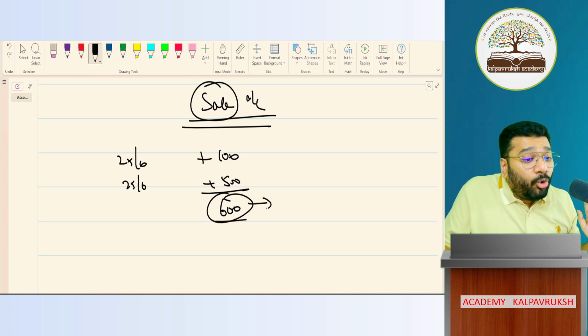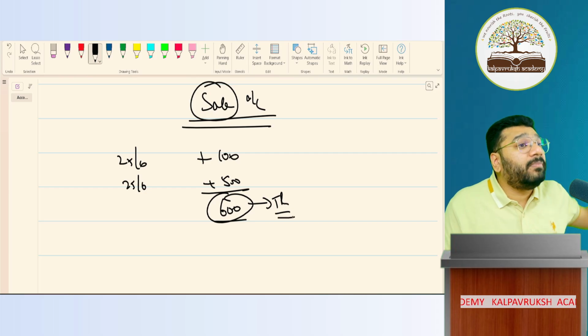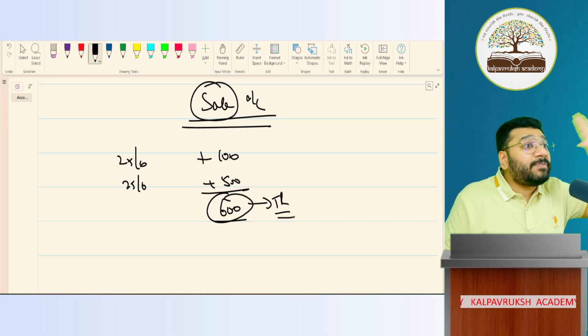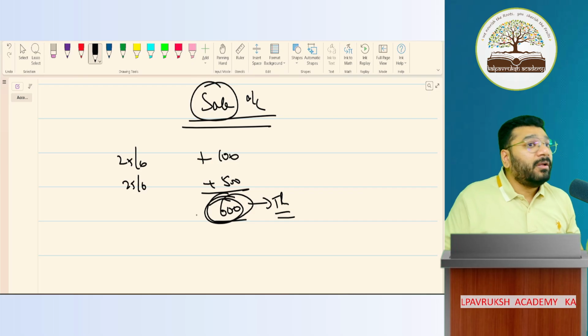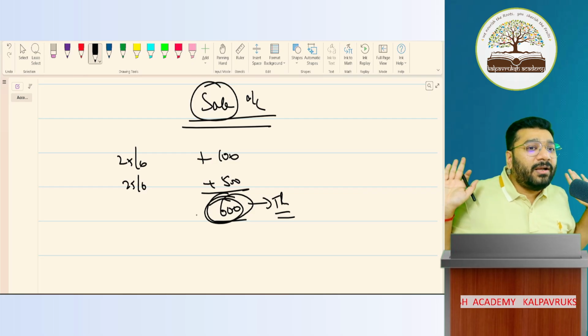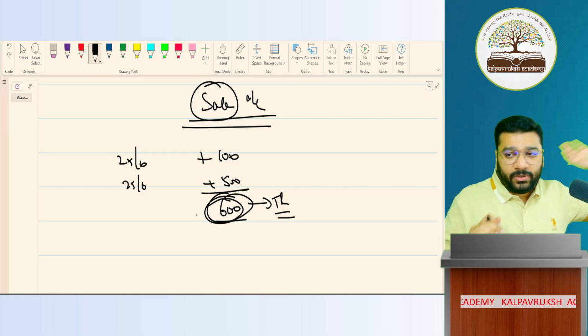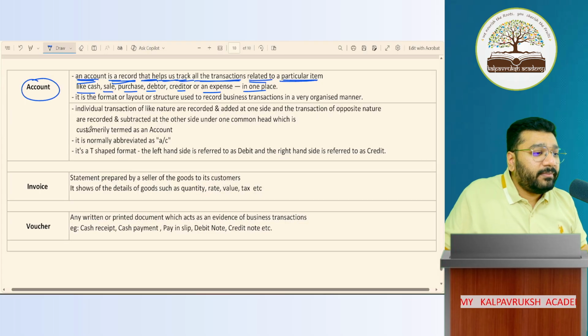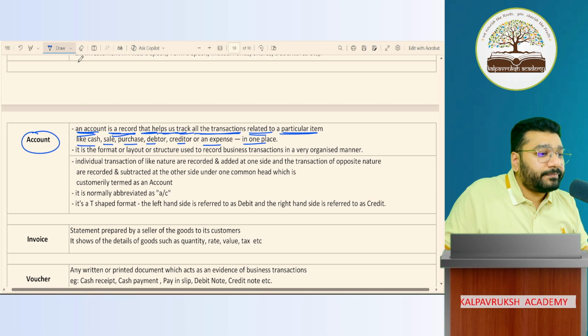So this is my total revenue, total income. Got it, not got it? So today, what is my income? 600 is income. But today I made expenditure, no. So if I minus that, I'll get today's profit. Got it, not got it? Is this clear or not clear? Okay. So let's go back and read this line one more time.